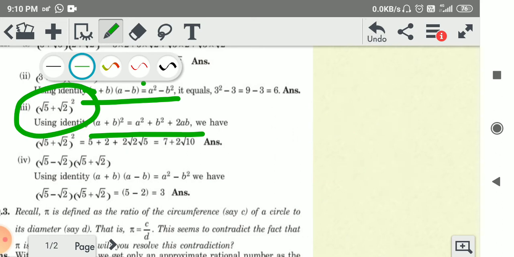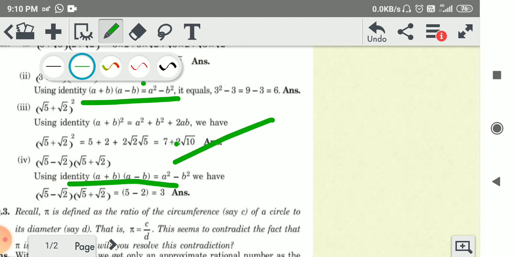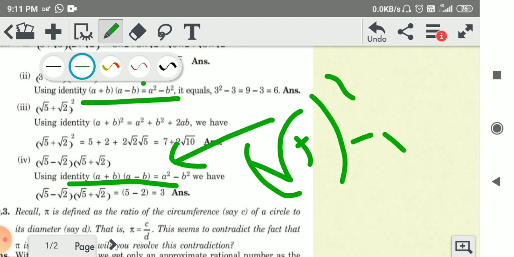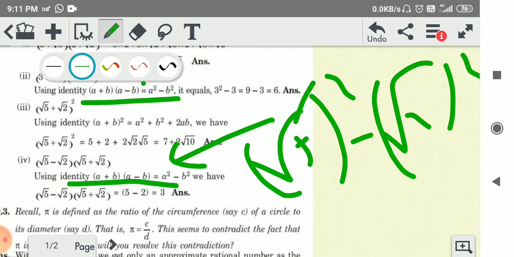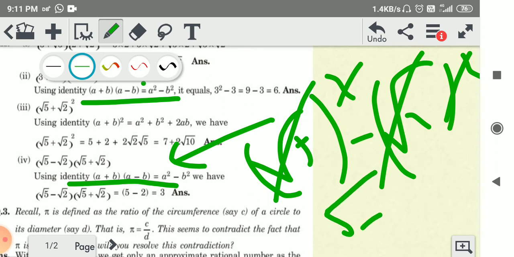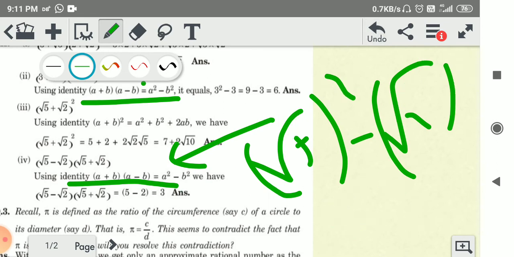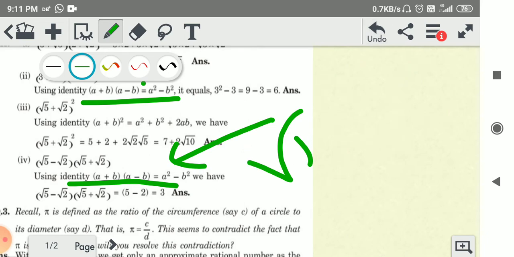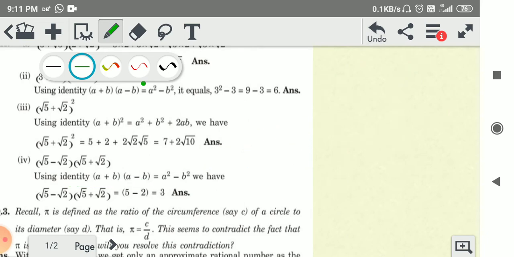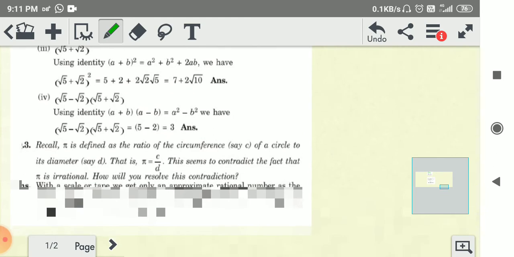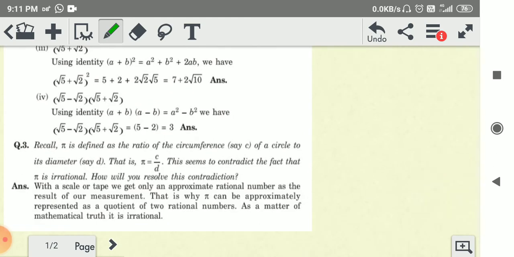And next question number 4 is again using identities. This is a plus b and a minus b, which is equal to a square minus b square. So root 5 minus root 2 squared, the root and square are cancelled, left 5 minus 2, so the answer is 3. Okay, next question number 3 is a simple question. So read this question and solve.